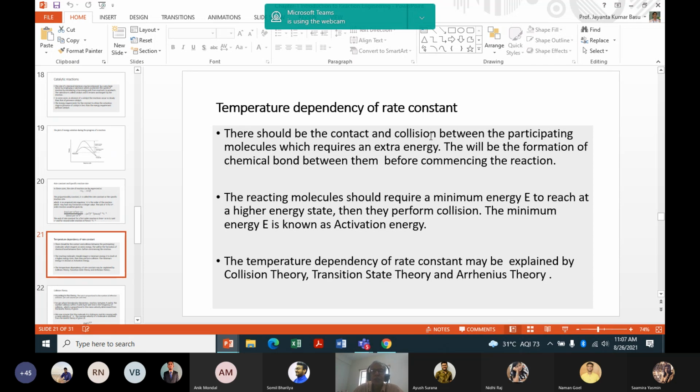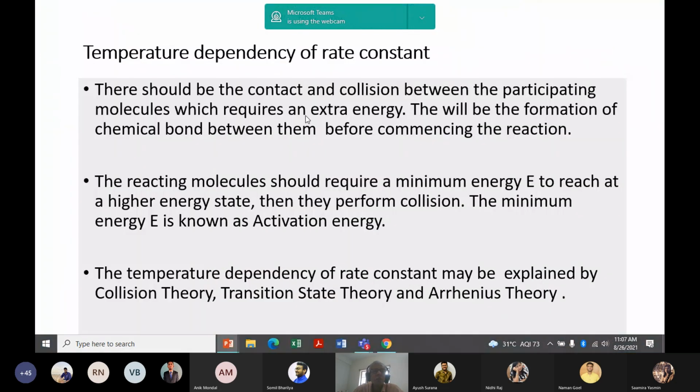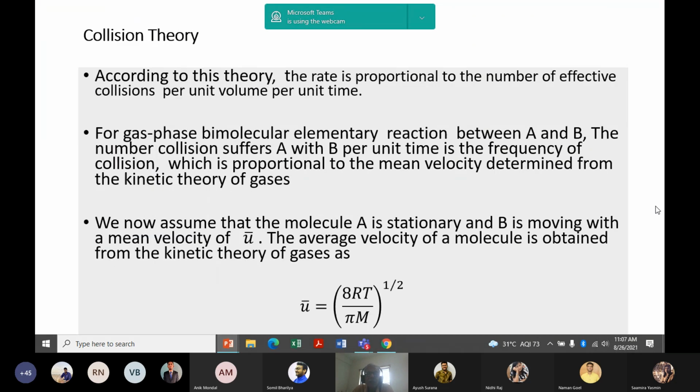If there is a reaction between A and B, there should be a collision between A and B, and for this, minimum energy is required.